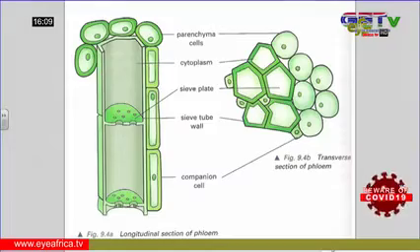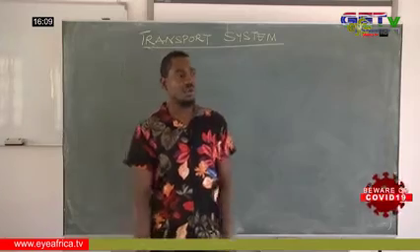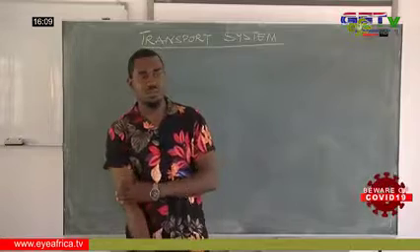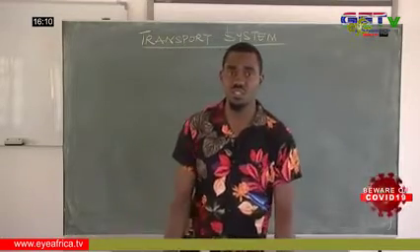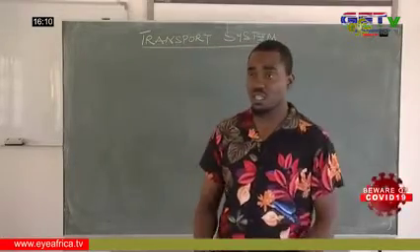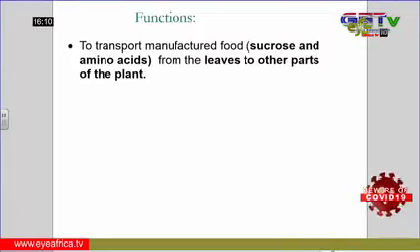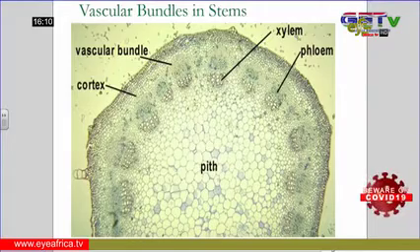Here we have the longitudinal section and the transverse section of a phloem. So the function is that it helps to transport manufactured food, such as sucrose, glucose, and amino acid, from the leaf to other parts of the plant where they are stored, either the stem or the root. Because in some plants we have the food substances being stored in the stem, like the sugar cane, then in the root like the yam, the cocoa yam. Here we have the vascular bundles of the stem on the screen in front of us.